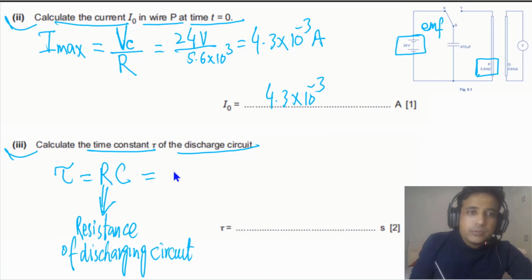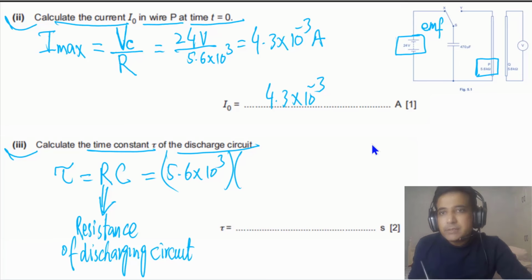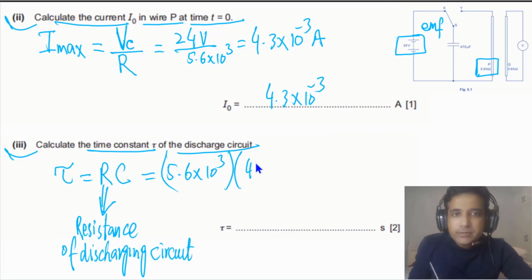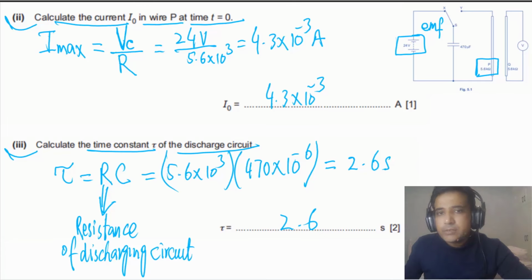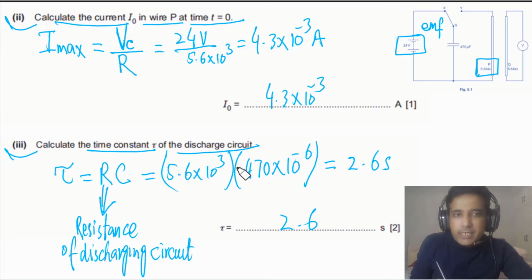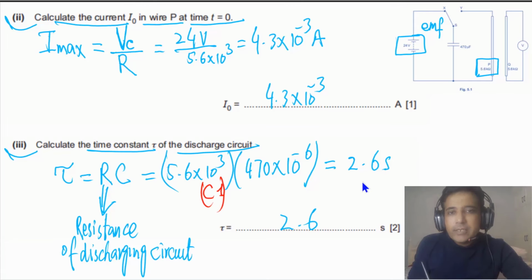So we have 5.6 times 10 to the 3 ohms, and the capacitance of the capacitor is equal to 470 times 10 to minus 6. If we simply multiply this, our final answer will be 2.6 seconds. This question has 2 marks. The 1 mark will be for writing this formula and plugging in these values. That mark will be C1, and the final mark will be the answer mark. For the next question, there is only 1 mark, so this will be only the answer mark.